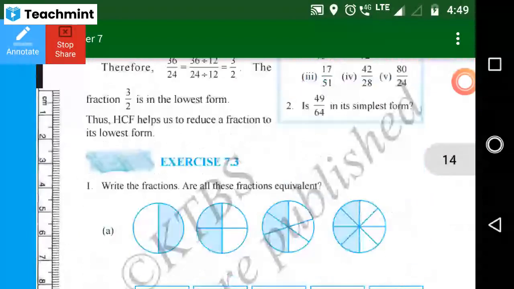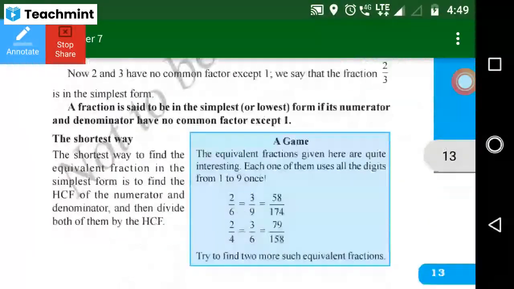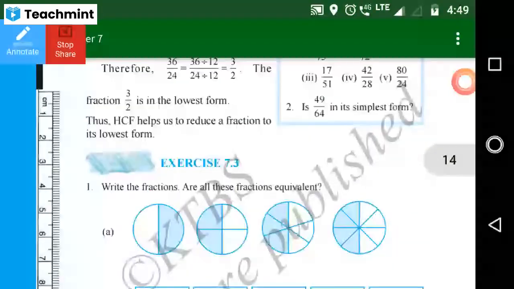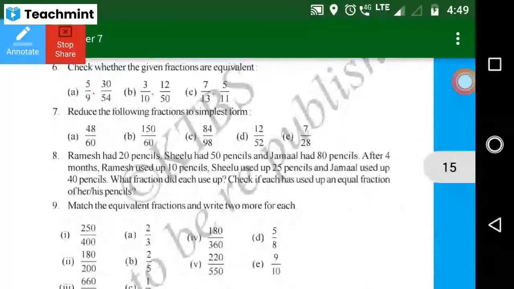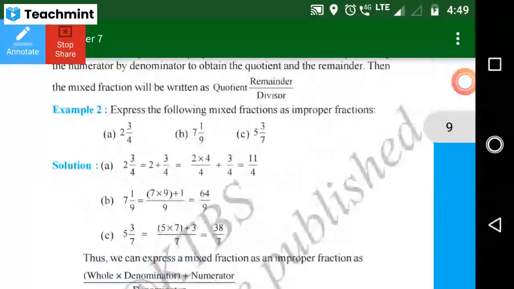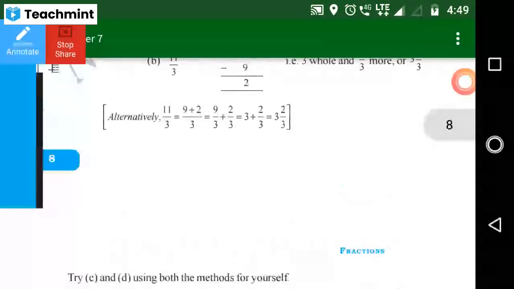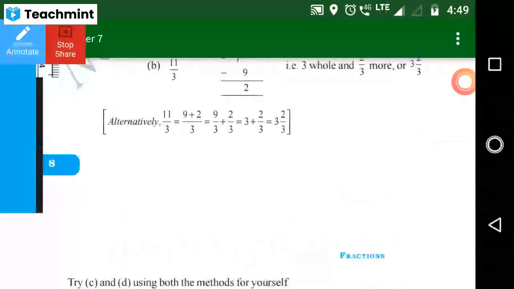So up to that. In the next class I will start simplest form of a fraction. After that I will start the 7.3 exercise. Today we completed the 7.2 exercise and the introduction to equivalent fractions and the explanation about equivalent fractions. So you just observe.